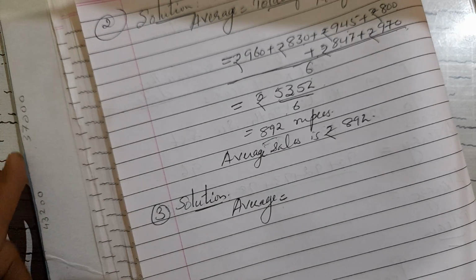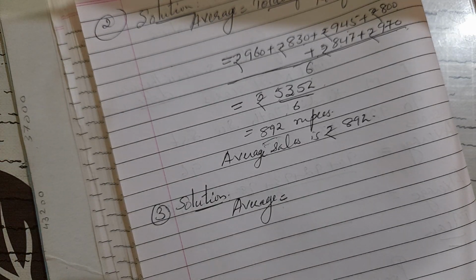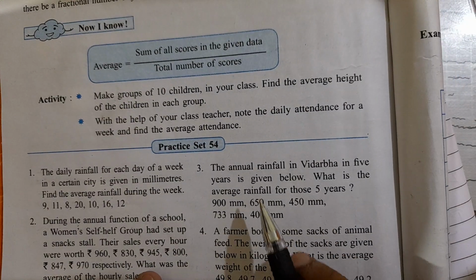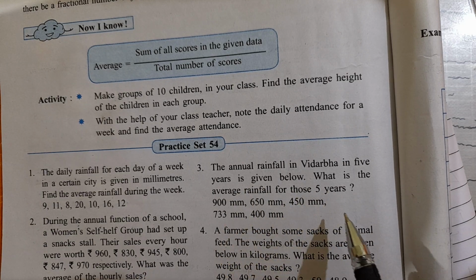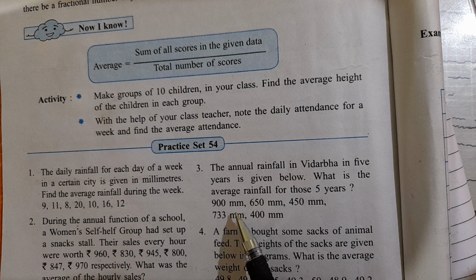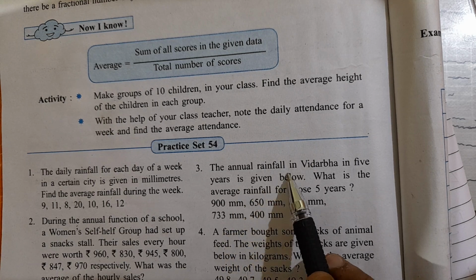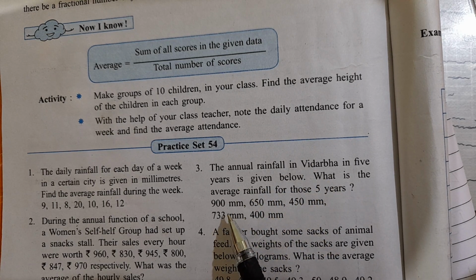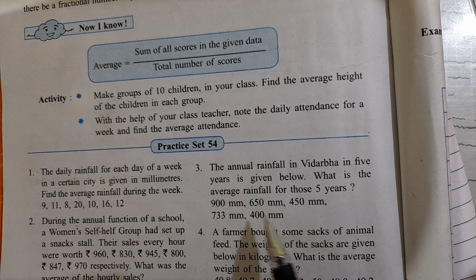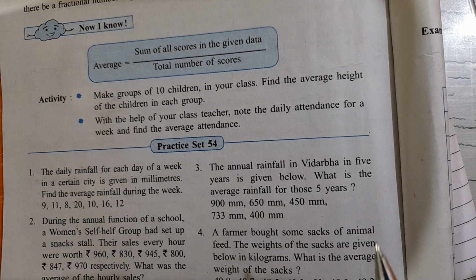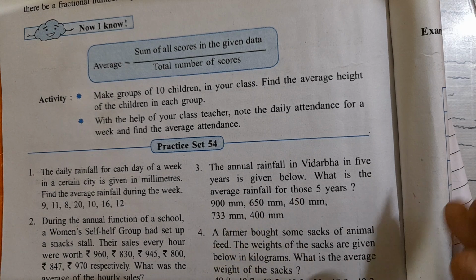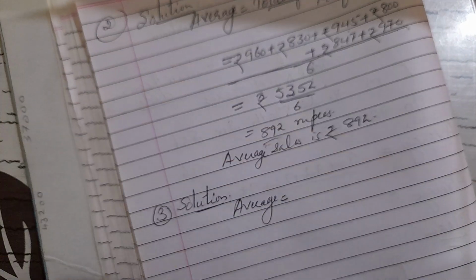Now let's begin with the third question. The third question is also the same, children. The annual rainfall in Vidarbha in 5 years is given. What is the average rainfall for those 5 years? This much annually it rains for 5 years, so we have to find the average. Again the same: average is total rainfall upon number of years.